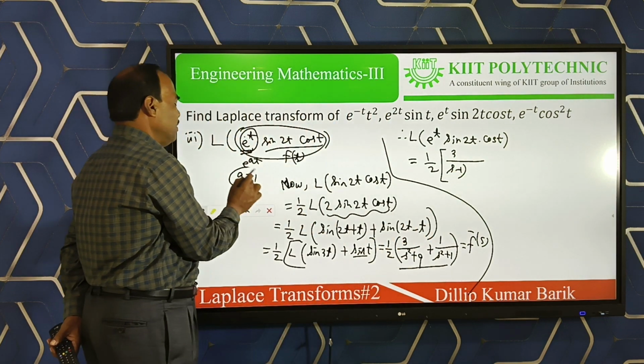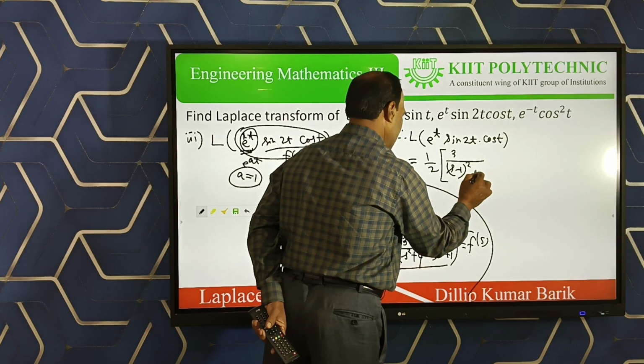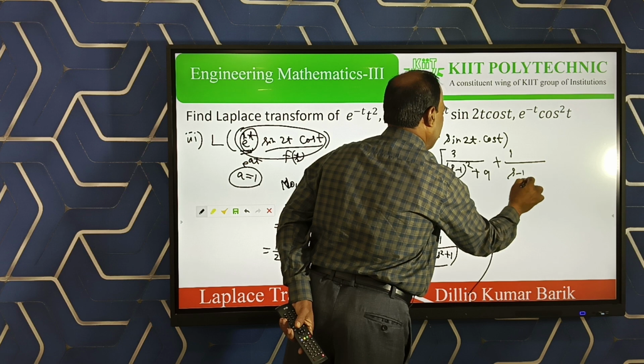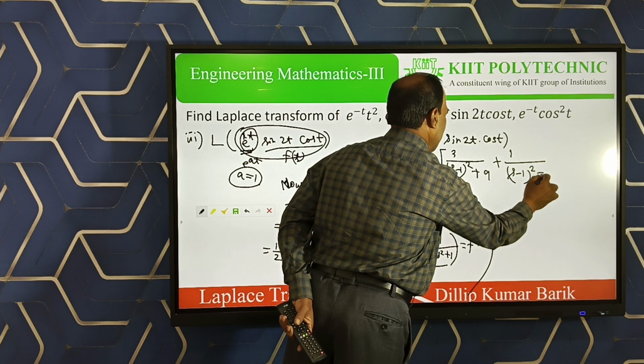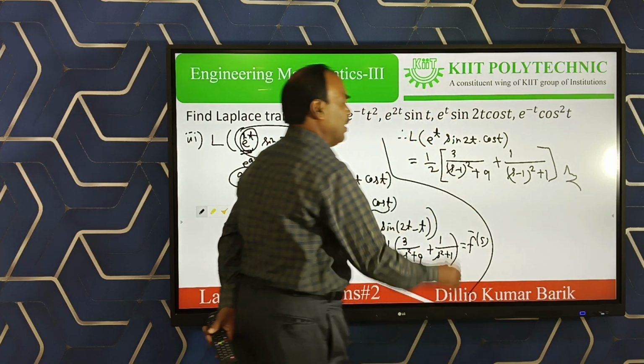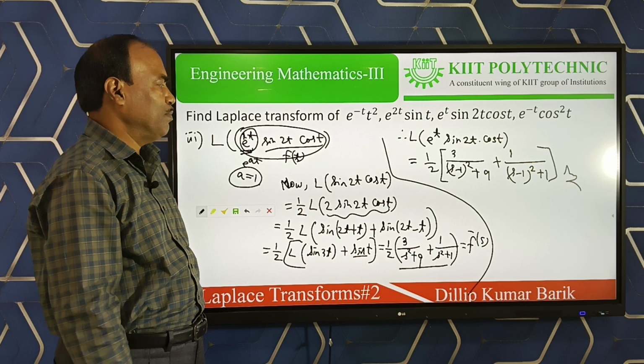Why? Here a is 1, meaning the t coefficient here is 1. S minus 1 whole square plus 9, and also in the second term, s minus 1 whole square plus 1, bracket close. This is your answer. Similarly, we can simplify the last one using the first shifting property.